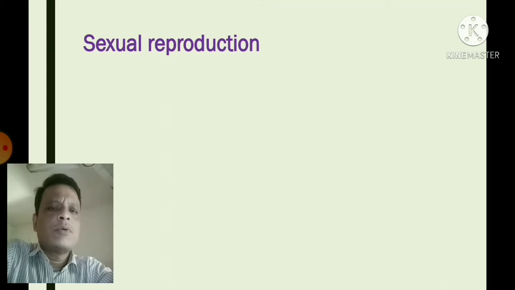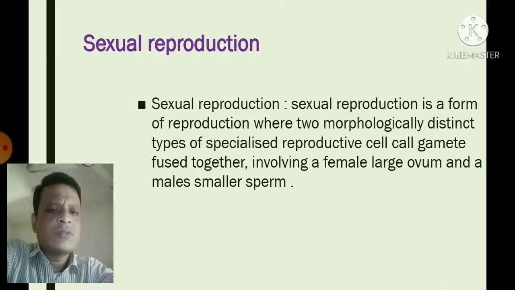Now let's discuss the sexual reproduction of Hydra. What is sexual reproduction? Sexual reproduction is a form of reproduction where two morphologically distinct types of specialized reproductive cells, called gametes, fuse together, involving a female large ovum and a male smaller sperm.